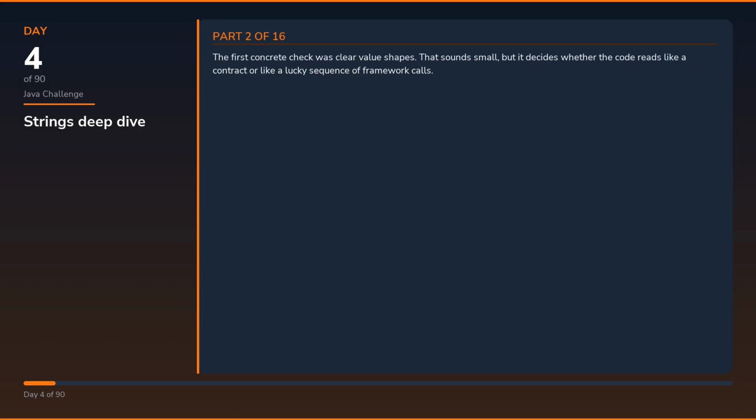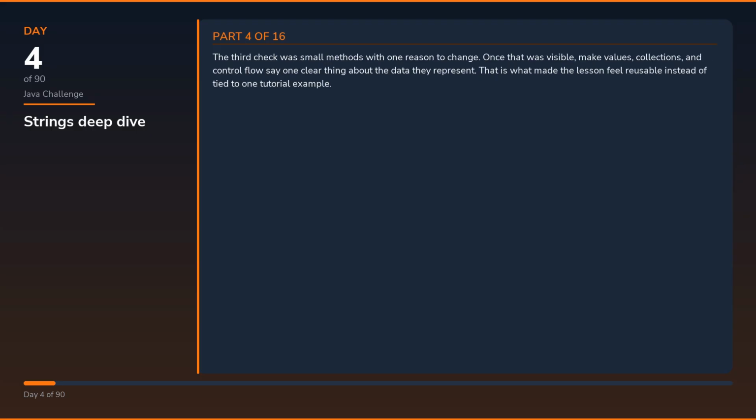The first concrete check was clear value shapes. That sounds small, but it decides whether the code reads like a contract or like a lucky sequence of framework calls. The second check was control flow that makes valid states obvious. That is usually where bugs start if the edge of the system is vague, because bad assumptions leak deeper into the app before anyone notices. The third check was small methods with one reason to change.